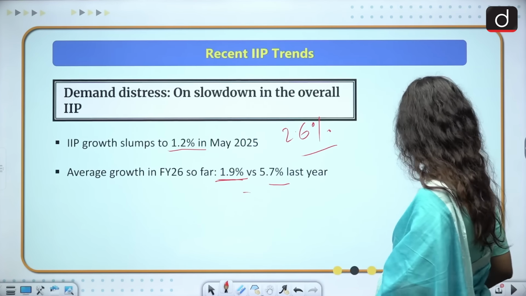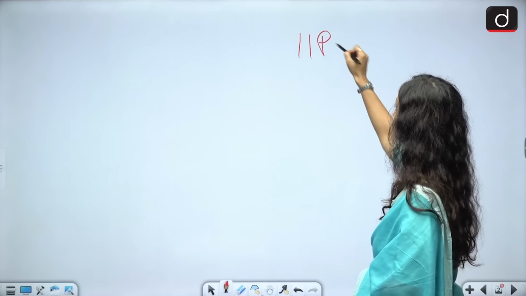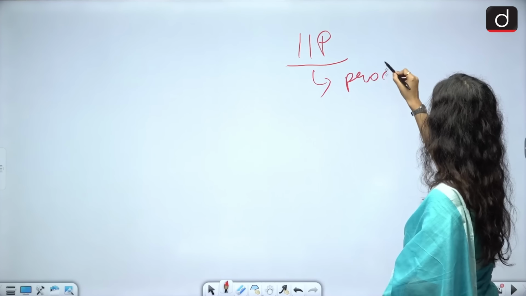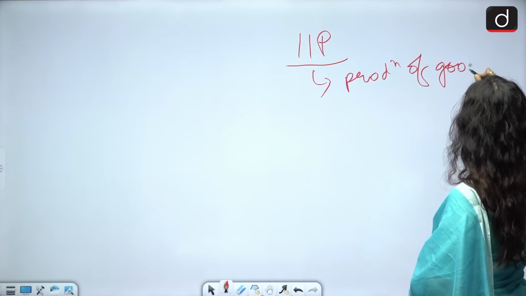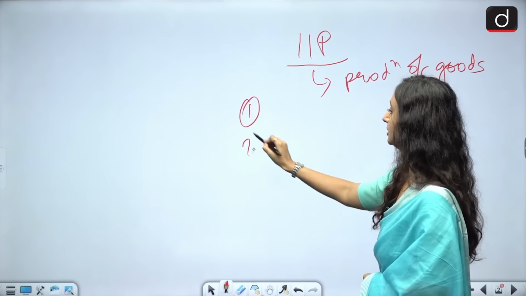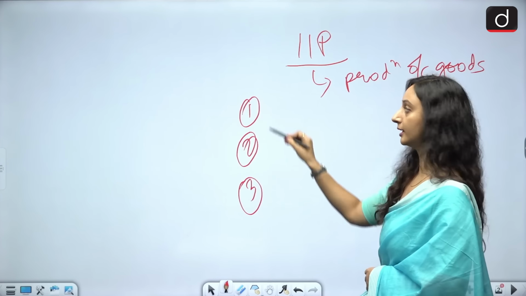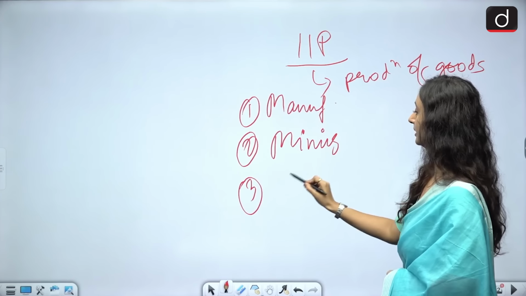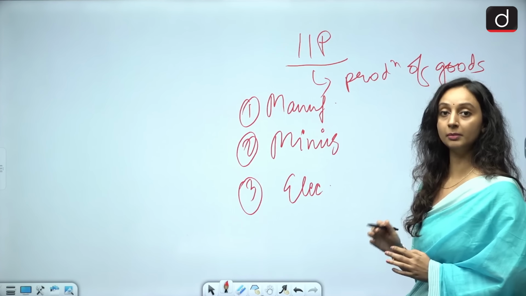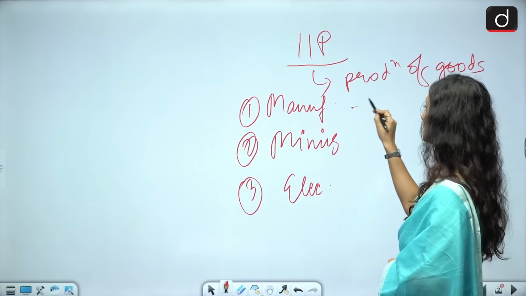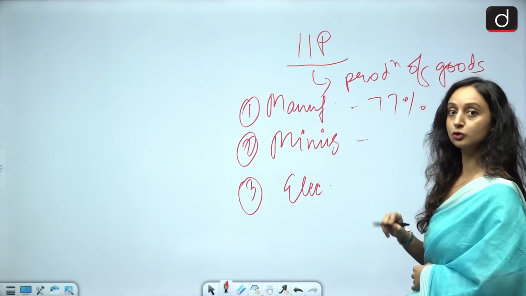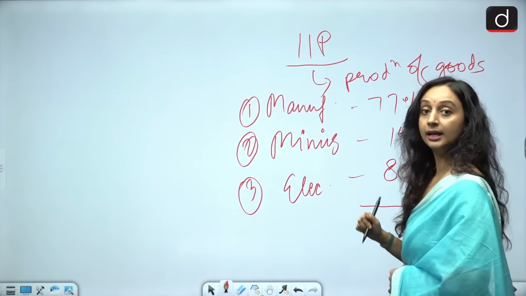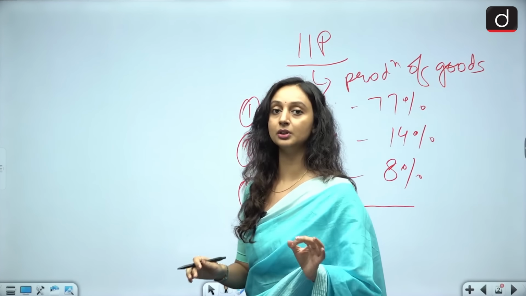Now, if we look at the basics of what IIP is, IIP, or Index for Industrial Production, deals with the production of goods. It measures the production of goods across three major sectors. What are those three major sectors? Manufacturing, mining, and electricity. Manufacturing makes up approximately 77% of this calculation, mining is close to 14%, and electricity is somewhere around 8% of the calculation. And the base year for calculating IIP is 2011-12.